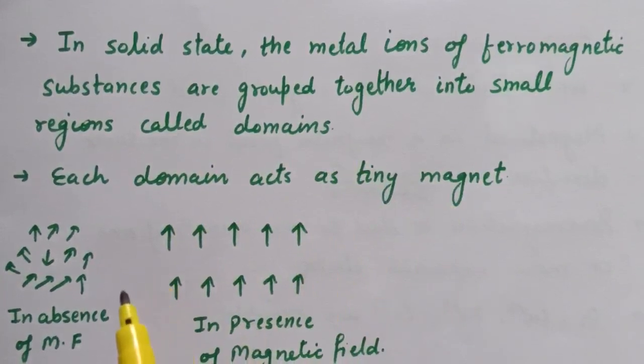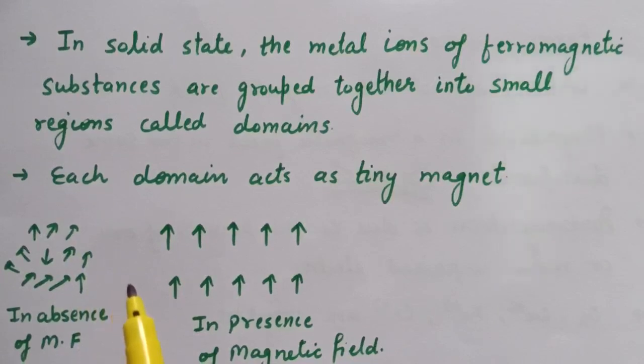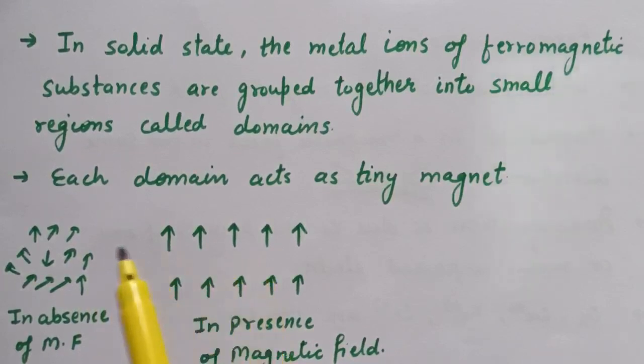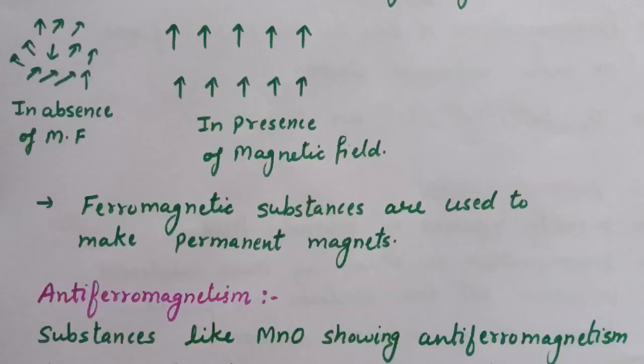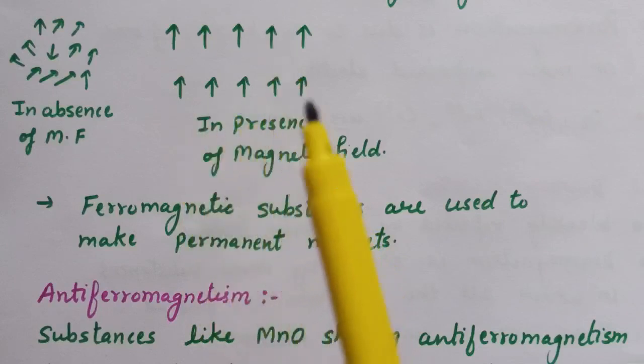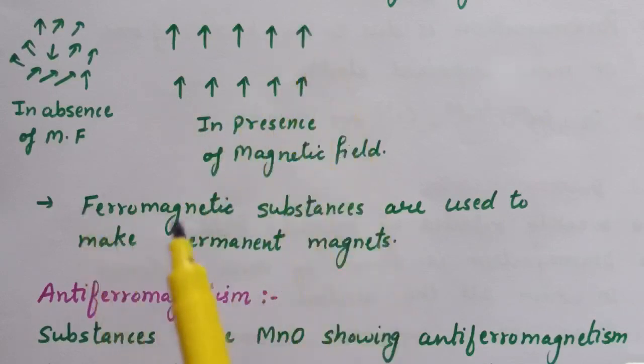Now in the absence of magnetic field, these domains are aligned randomly. But when we apply a magnetic field, in case of ferromagnetic substances, all the domains will align in the same direction, and a strong magnetic effect is produced. This ordering of domains persists even when the magnetic field is removed, and that is why ferromagnetic substances are used to make permanent magnets. So ferromagnetic substances are strongly attracted by magnetic field and the domains align in the same direction when we apply magnetic field.